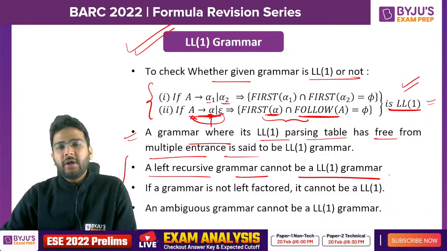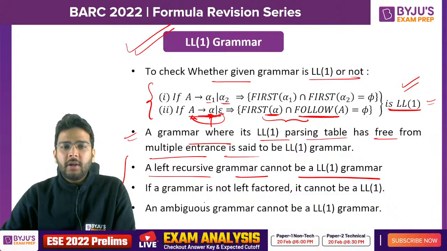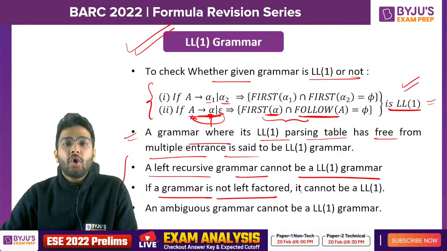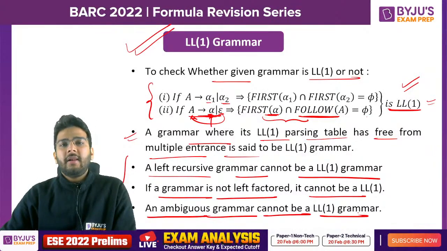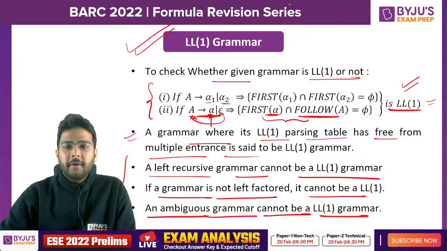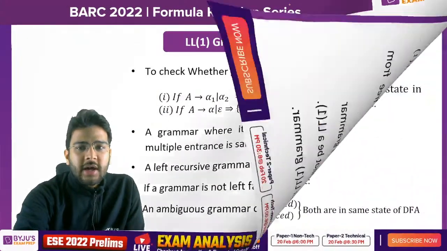Whenever there is a left recursion present in the grammar, it cannot be LL1. Whenever you have the common prefix problem, then also it cannot be LL1. And ambiguous grammar cannot be LL1. Is it clear so far? Okay, these three are the important points.